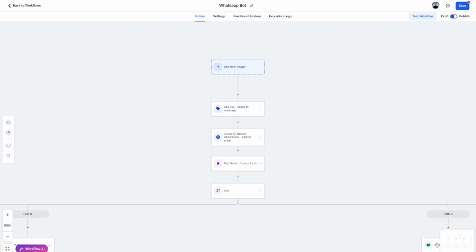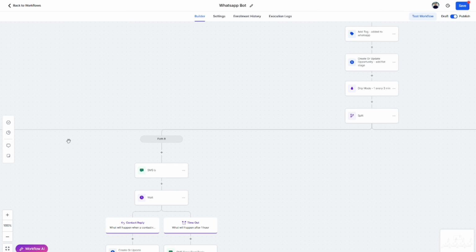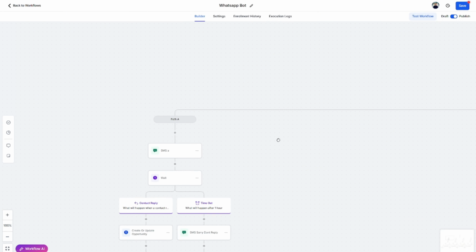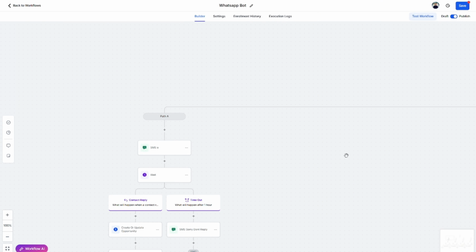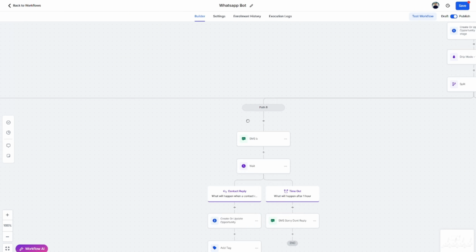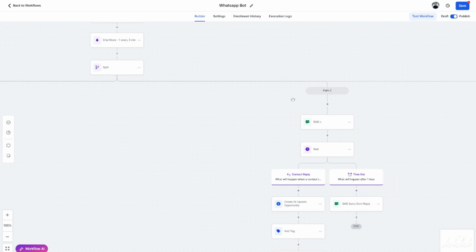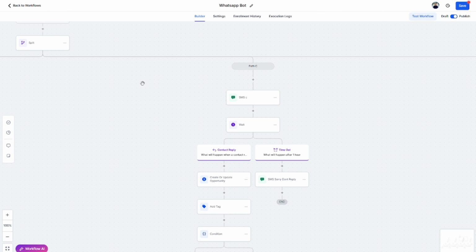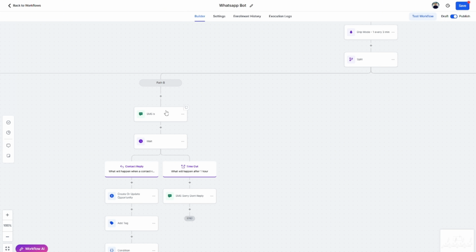Now, this workflow does get a bit big. That does get a bit slow, and your browser might complain about it, but it just comes through, and I got message A, message B, and message C, and message D. Now, message A is literally just a copy of message B. Is going to be a copy of C, and so on and so forth.